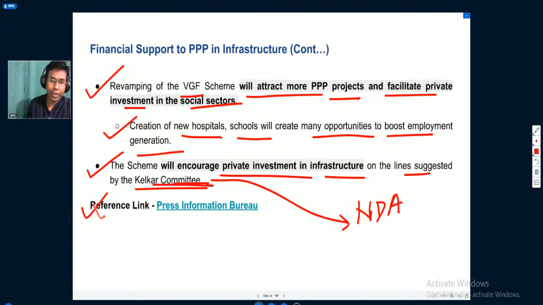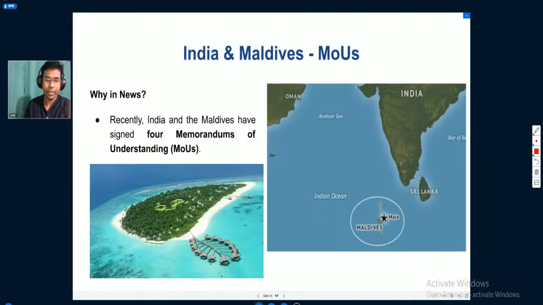Now if you want to learn more on this news item, you can follow this Press Information Bureau reference link.